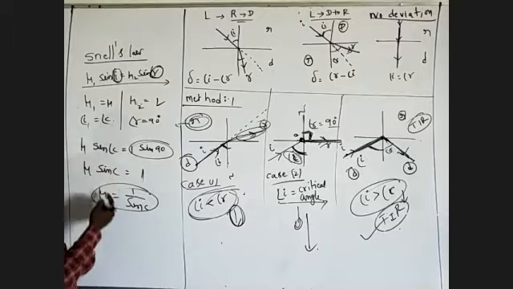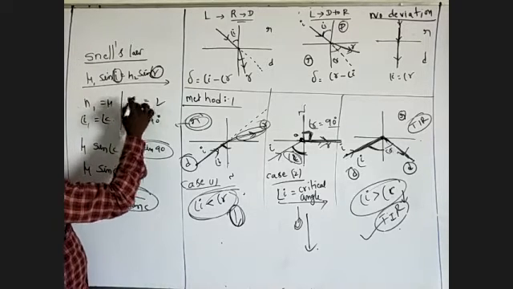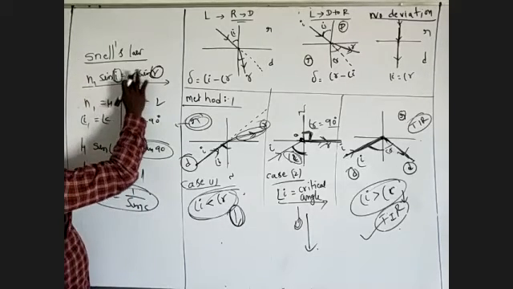In your book, this is N1 and this is N2.